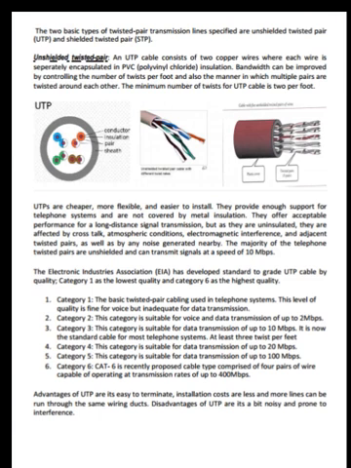Category 1. The basic twisted pair cabling used in the telephone systems. This level of quality is fine for voice but inadequate for data transmission. Category 2. This category is suitable for voice and data transmission up to 2 Mbps. Category 3. This category is suitable for data transmission of up to 10 Mbps.